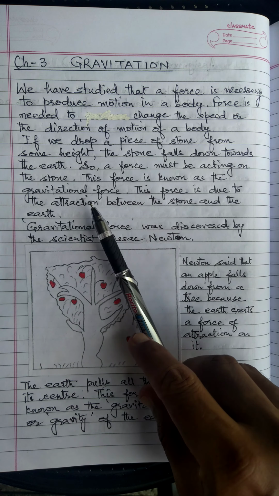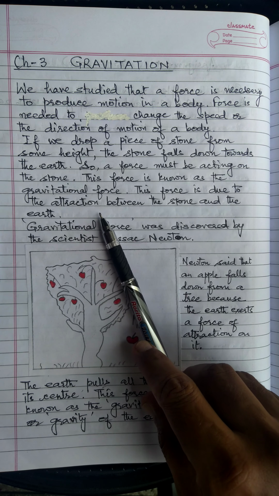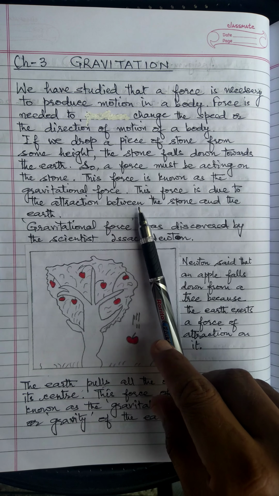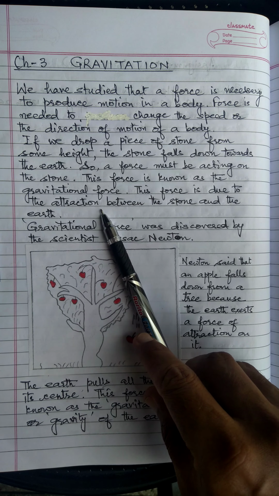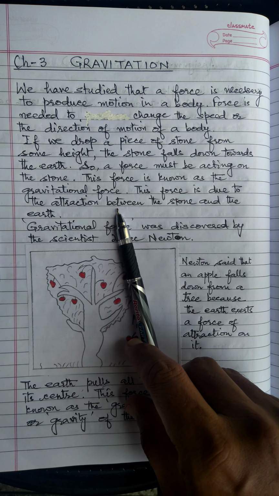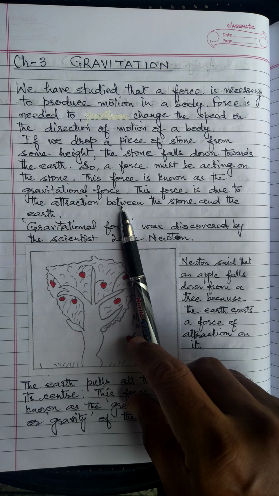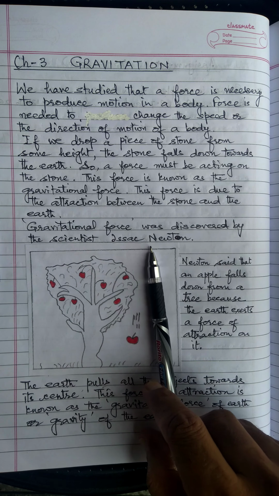This force is known as the gravitational force. This force is due to the attraction between the stone and the earth, and it is known as gravitational force or simply gravity. Now gravitational force was discovered by the scientist Isaac Newton.